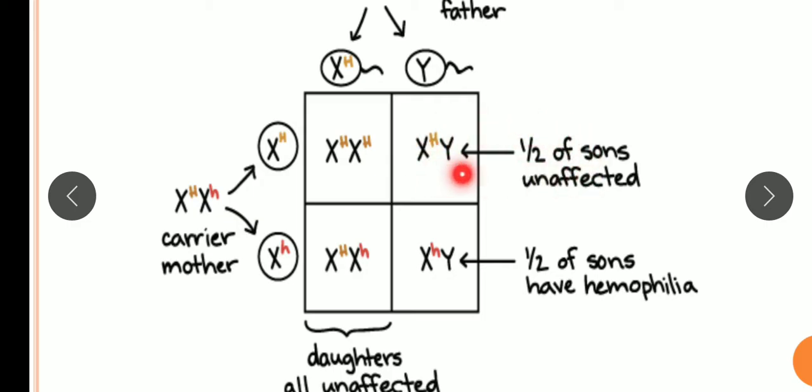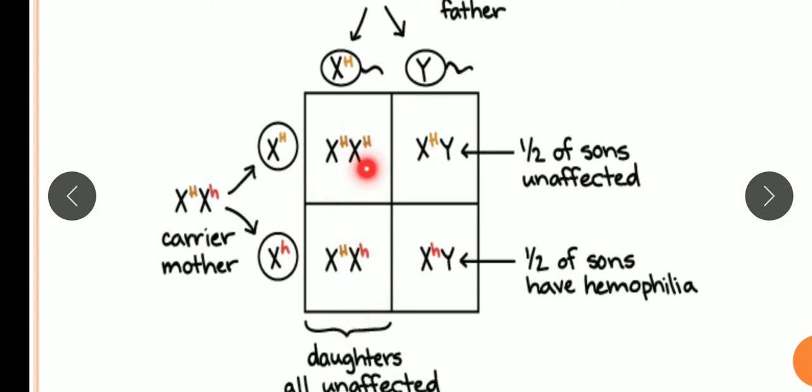So half of the sons will be unaffected. And half of the sons have hemophilia, because if this X chromosome with that problem fuses with the Y gamete from the father, then half of the sons have hemophilia, because this is the recessive allele present on this. In case of daughters, we see that daughters all are unaffected.